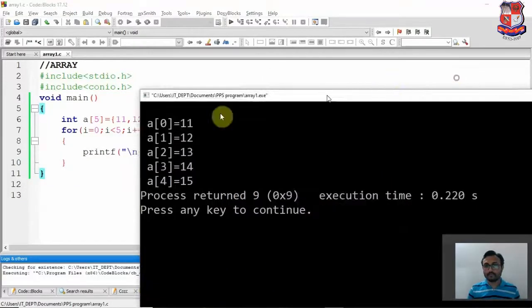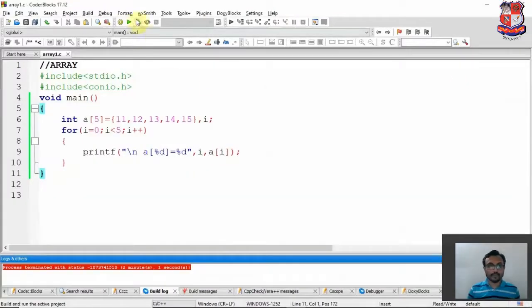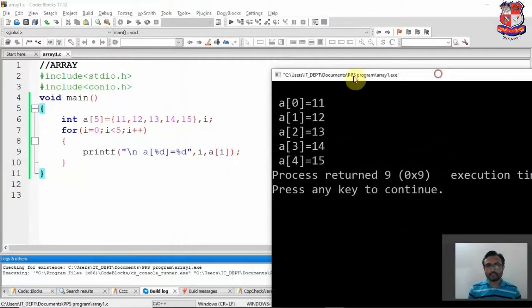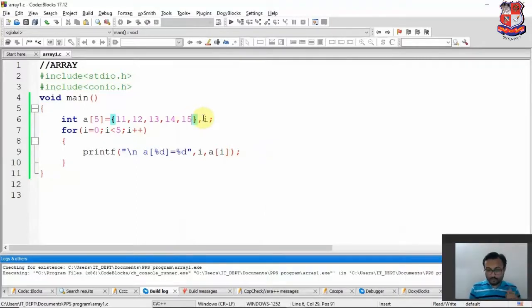So first we will close this output, and then we'll again run this program. So we got the output. The output will be the same over here. Now see, suppose we don't declare the value of a of 4, then what happens? We have declared the array with 4 values, and we are going to print 5 values. Okay, so this is the important thing. Then what should happen with the 5th value? It should be a garbage value, or it should be something else.